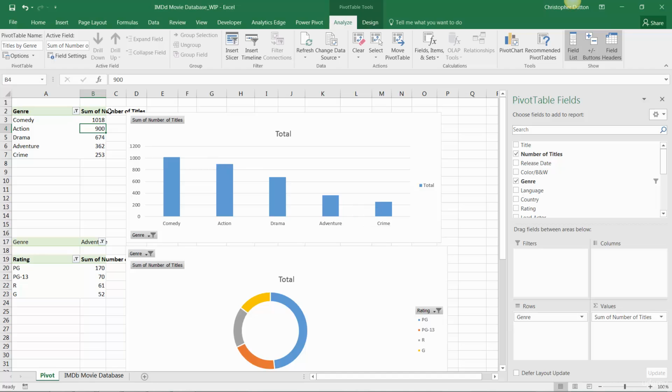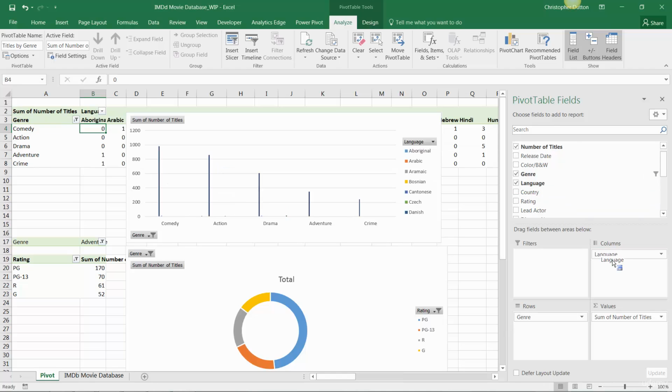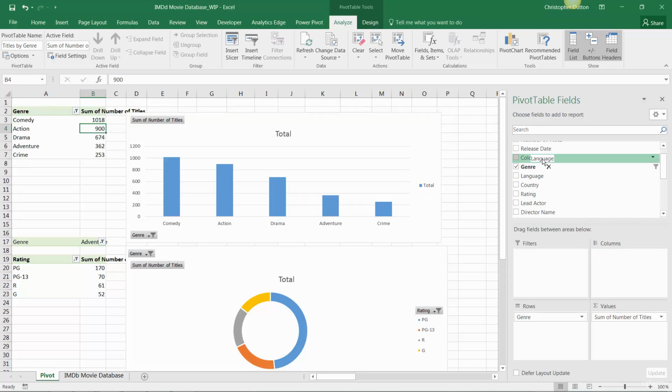So now, for instance, in this first pivot, if we drop something like language into the columns, you can see obviously the chart updated because now it's trying to show the data by language, but the columns themselves didn't change widths. They stayed preserved, which is exactly what we want. So let's drag language back out.